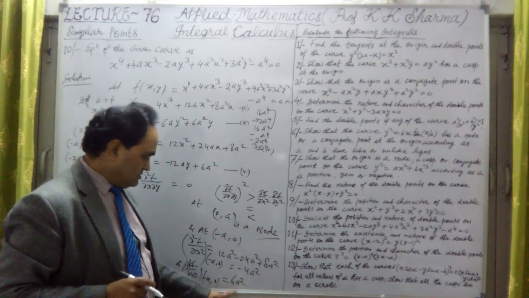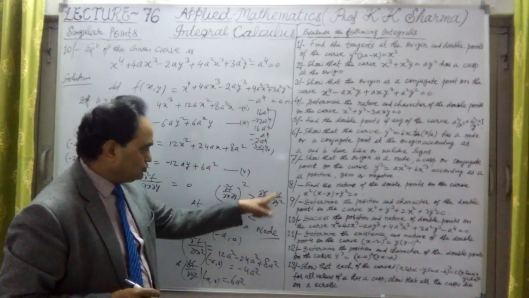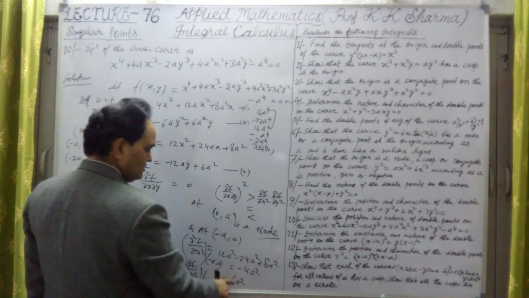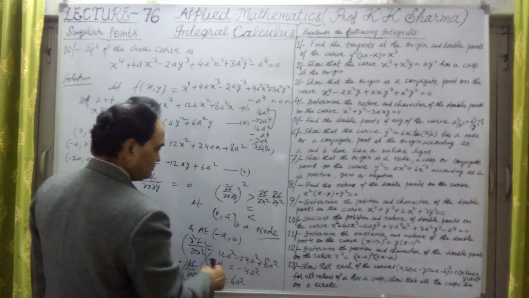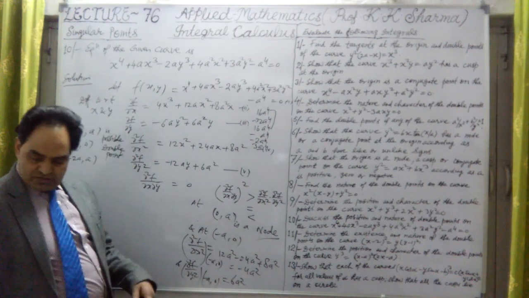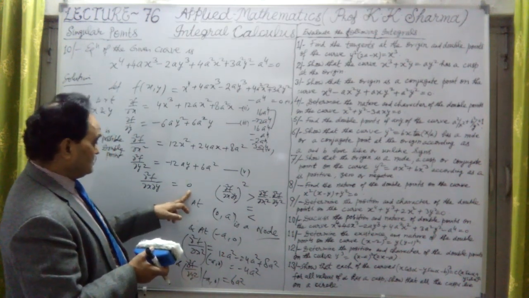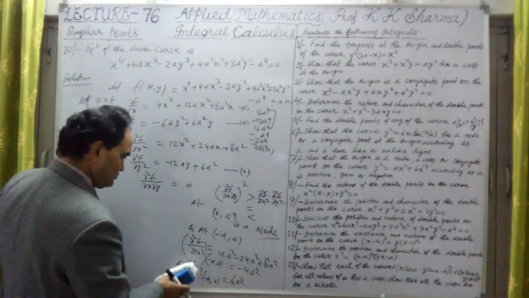Okay, so what we see, we multiply these two, del square f upon del x square into del square f upon del y square, which is positive times negative. So again negative, 6 fours are 24, minus 24a to the power 4. And del square f upon del x del y is 0. Therefore 0 is greater than, again, a negative value.